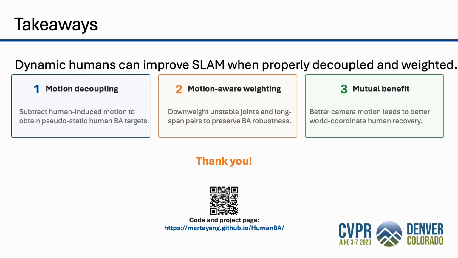To summarize, HumanBA shows that dynamic humans can improve SLAM when properly modeled. First, motion decoupling turns observed human joints into pseudo-static bundle adjustment targets. Second, motion-aware weights select reliable joints and temporal pairs. Third, the improved camera trajectory feeds back to produce better world coordinate human motion.